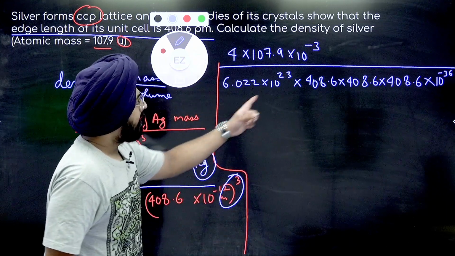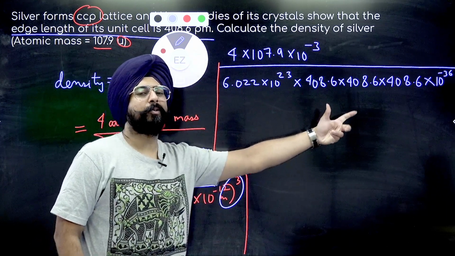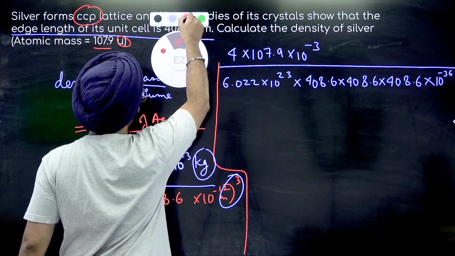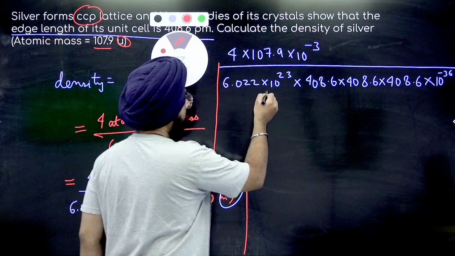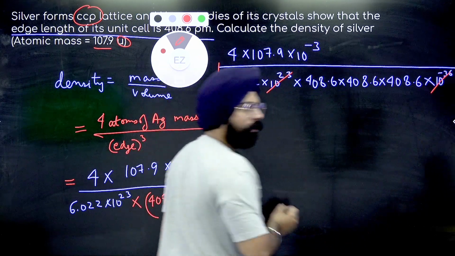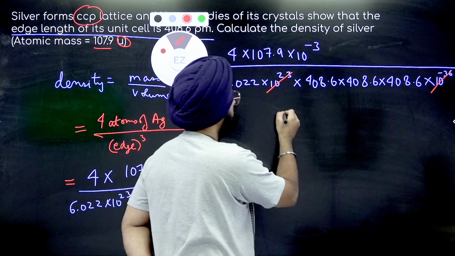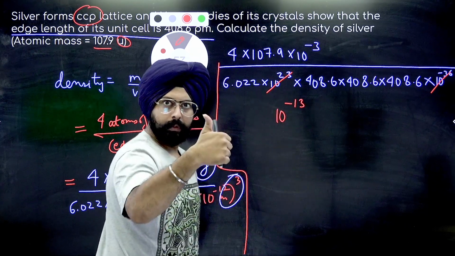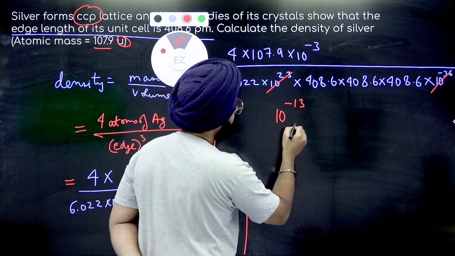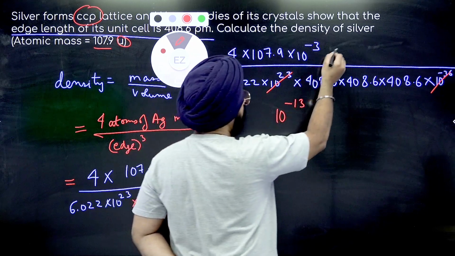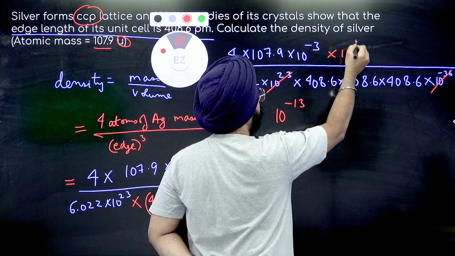Cool. Now I'll show you how to approximate things. First of all, make sure you get rid of the extreme powers of 10. Okay, 10 to the power 23, 10 to the power minus 36. When you add these together, you will be left with 10 to the power minus 13. Correct? Now this 10 to the power minus 13 can be taken in the numerator. When you do that, you will write it as 10 to the power plus 13.